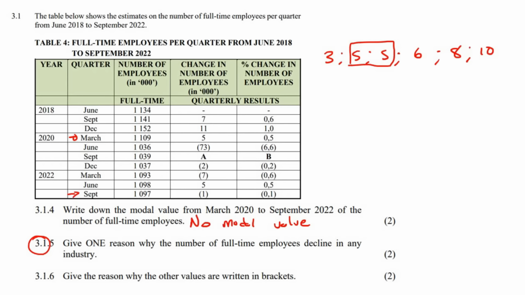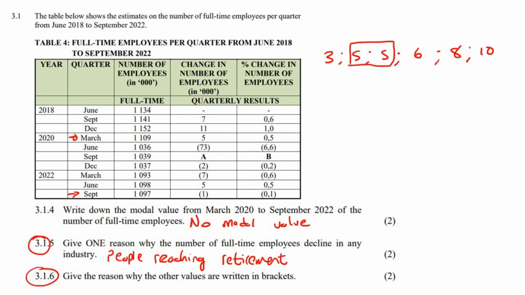Every year there are new people entering the job market, but then there are also people exiting the job market. So if we have a specific period where there are more people retiring compared with people who are beginning to work, then we will have a decline in the number of employees. So we could say here retirement, or let's say people reaching retirement.